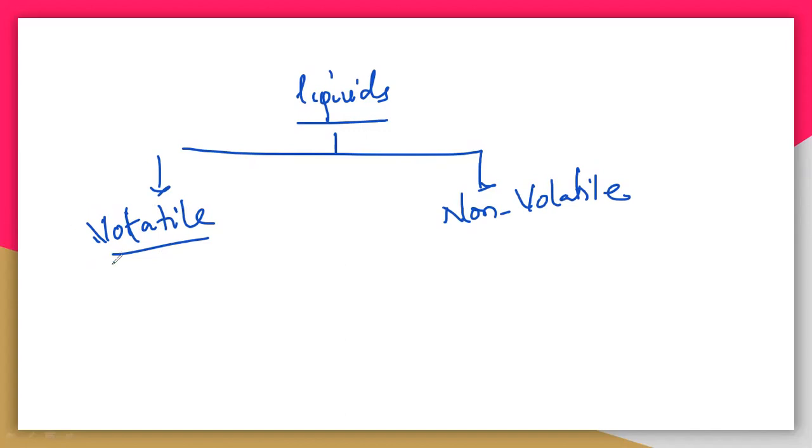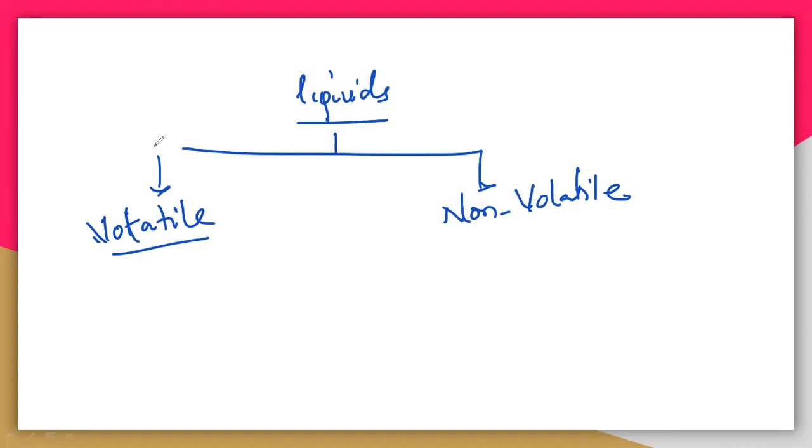You can take the water molecule. Water is somewhat volatile. Volatile is nothing but a liquid which is ready to evaporate. If it is producing vapors, then it is called a volatile liquid. Water, definitely at its boiling point of 100 degrees Celsius, vapors will be produced, so water is generally a volatile compound.